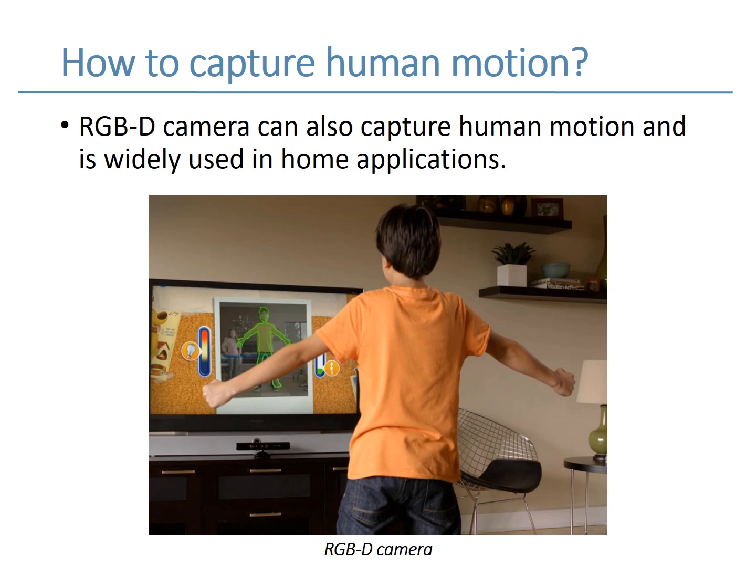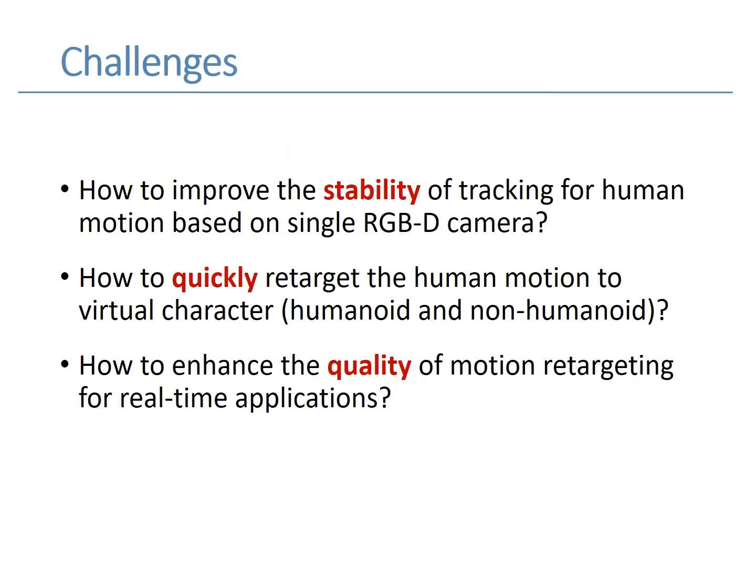So, a prevailing idea is to capture the motion of a real human, and generate an animated character simultaneously, using a single RGB-D camera. When using a single RGB-D camera, there are 3 major challenges. First, how to improve the stability of tracking for human motion, based on a single RGB-D camera. Second, how to quickly retarget the human motion to a virtual character, including humanoid and non-humanoid models. Third, how to enhance the quality of motion retargeting for real-time applications.